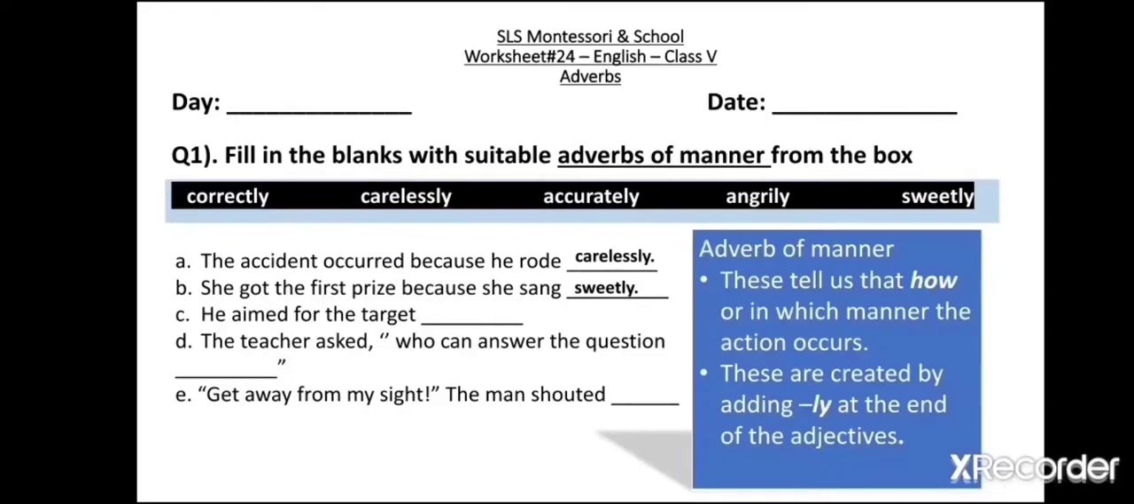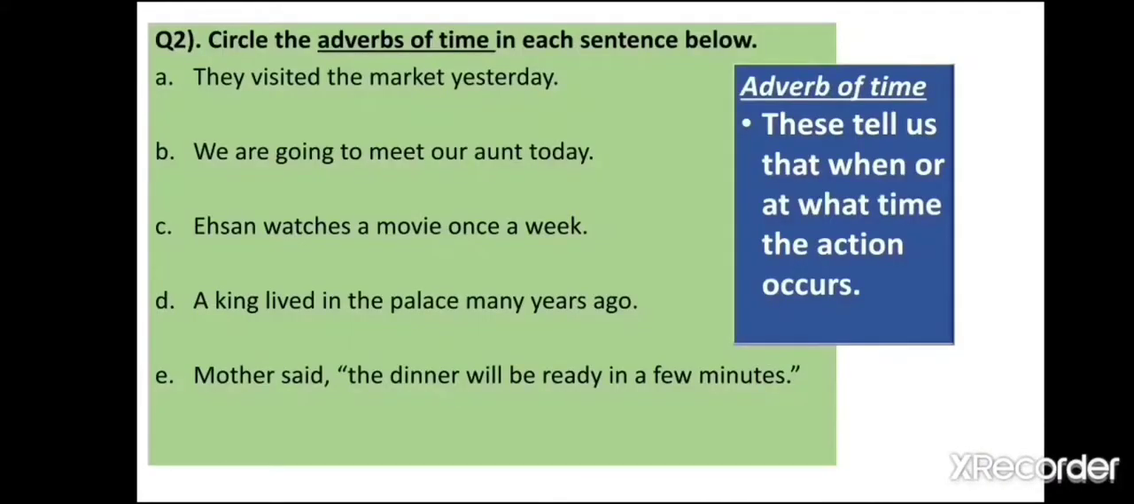D part. The teacher asked who can answer the question dash. E part. Get away from my sight, the man shouted dash. Question number 2. Circle the adverbs of time in each sentence below. Adverbs of time tell us when or at what time the action occurs.